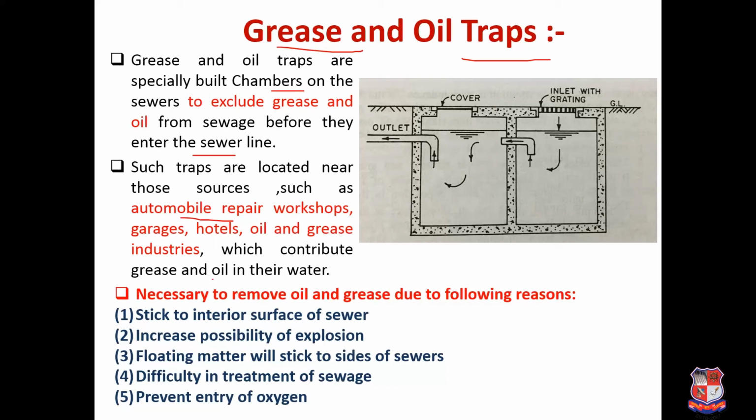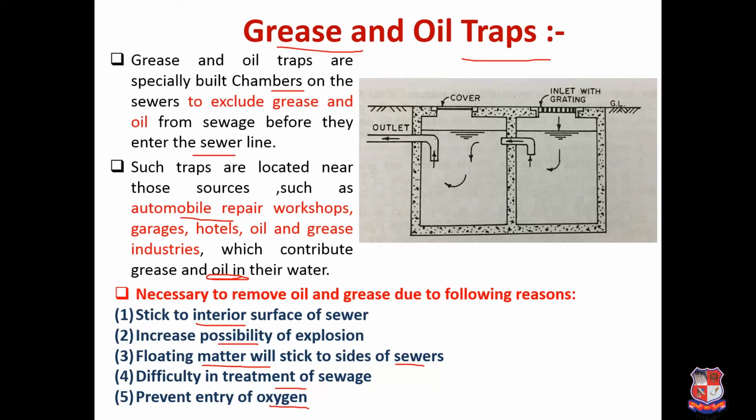So why do we want to remove this oil and grease? Because of the following reasons: it will stick to the interior surface of the sewer and increase the possibility of explosion. Whenever such oil and grease are there, it will stick inside, and that can result in explosion. If some impurities are there, some gaseous impurities, floating matter will stick to the sides of the sewer. All this oil and grease will stick to those impurities, causing difficulty in the treatment of sewage, and it also prevents the entry of oxygen, so that will result in anaerobic condition.